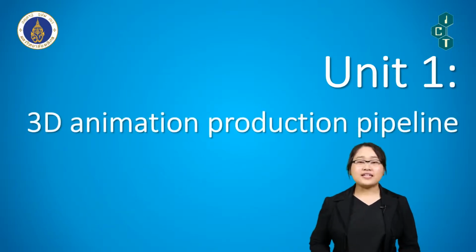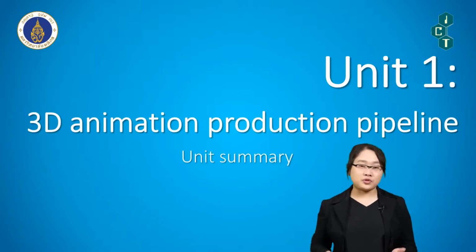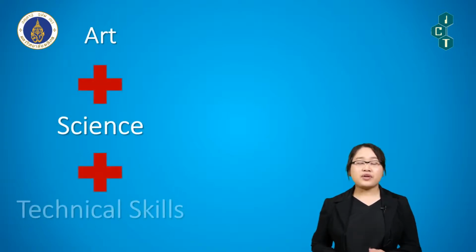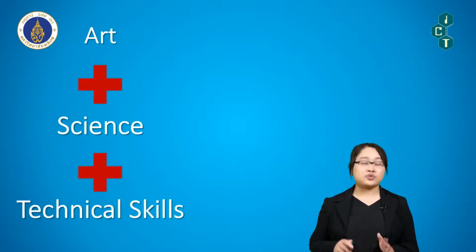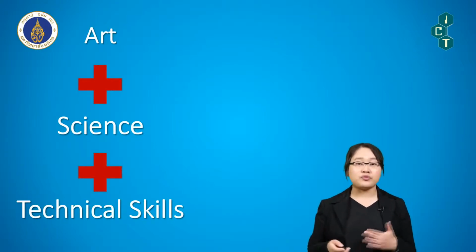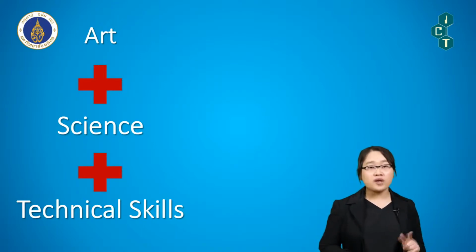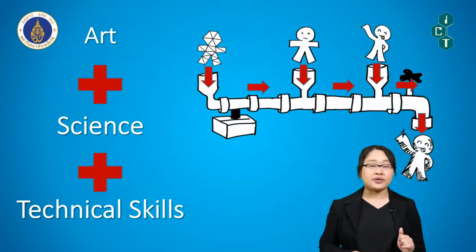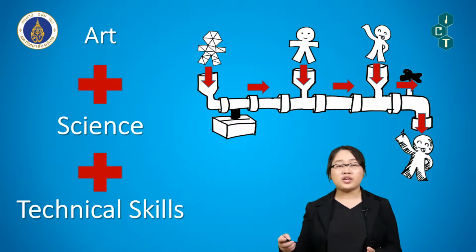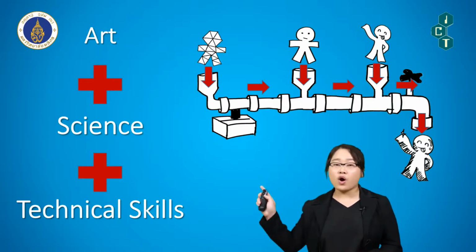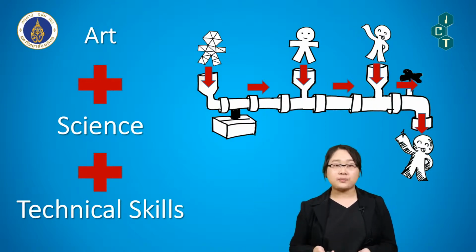Okay, next, let's try to end this unit together with the wrap up. So, go to the unit summary. In this unit, we are talking mainly about the 3D animation production pipeline, because computer animation is a unique area that has to combine art, science, and technical skill together. So the process to create a computer animation is quite unique, and we call it the 3D animation production pipeline. If you go through this pipeline, you will get quality animation.